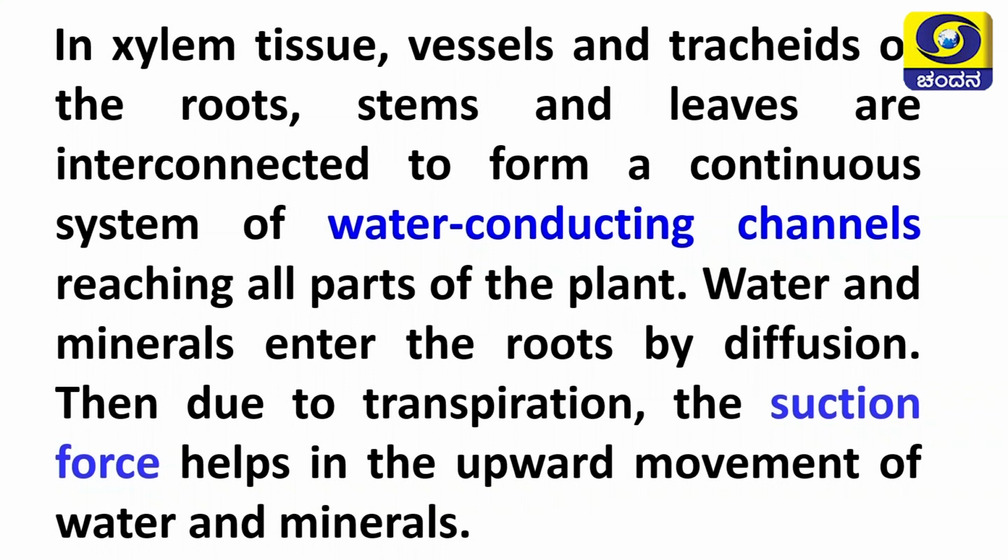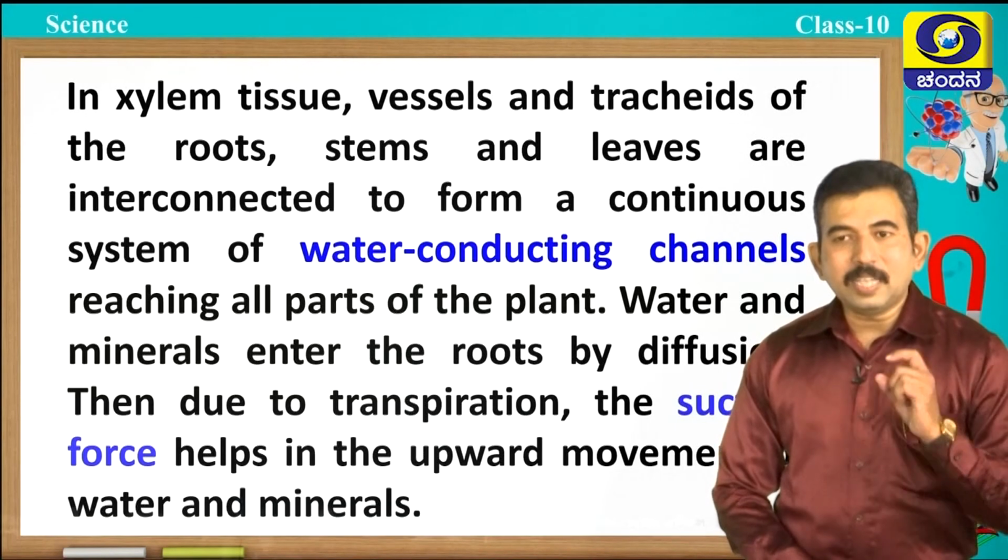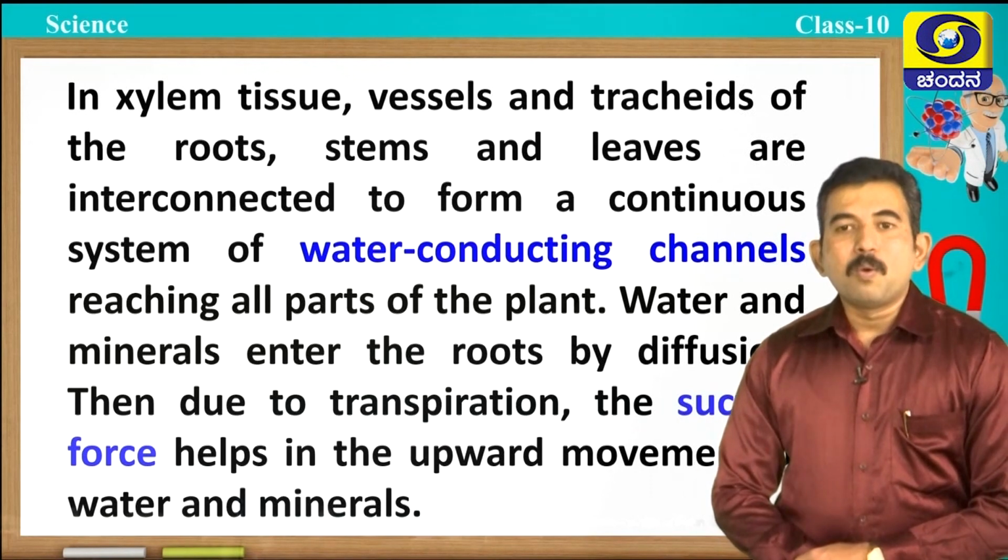Water and minerals enter the roots by the diffusion process, and then due to transpiration the suction force helps in the upward movement of water and minerals. Students, this is how the transportation of water takes place in xylem.